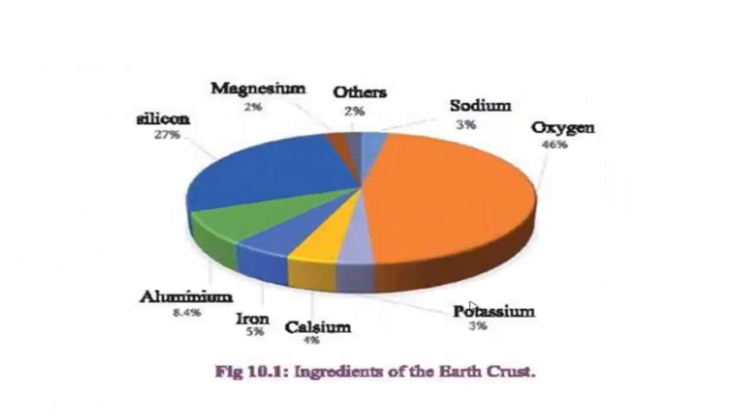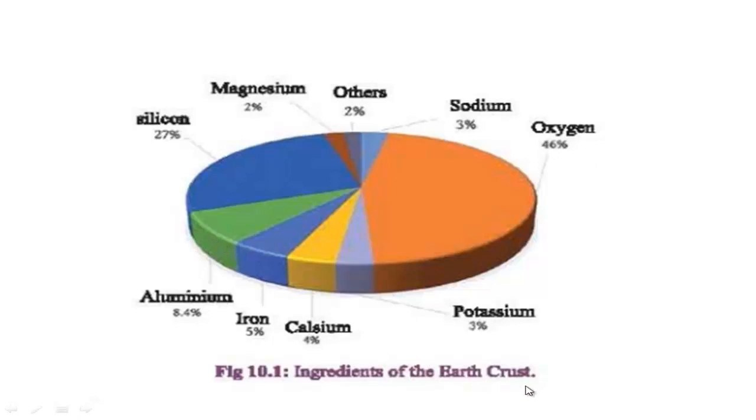Now we will know about the percentage of different ingredients of the earth crust. These elements are present at the surface of the earth crust, and from this pie chart you can easily understand the percentage of the elements present. Follow here.